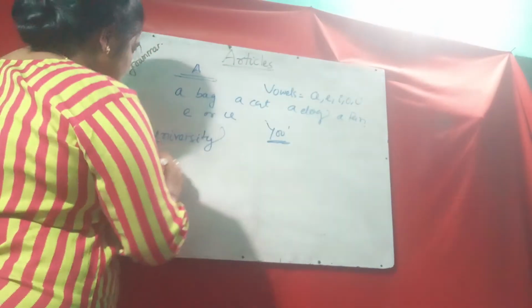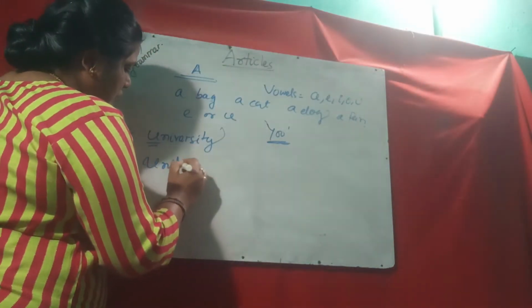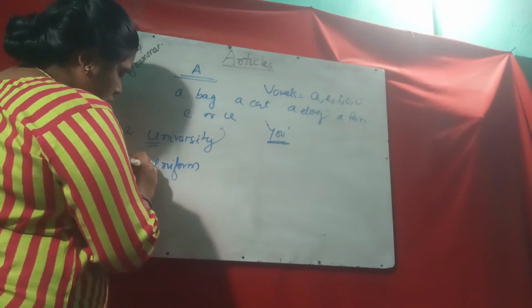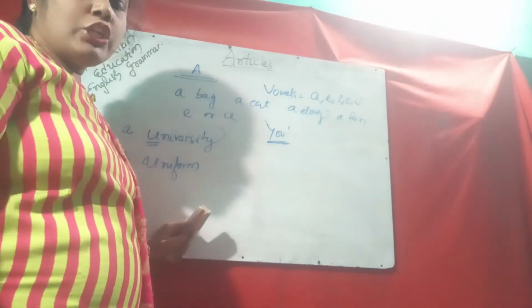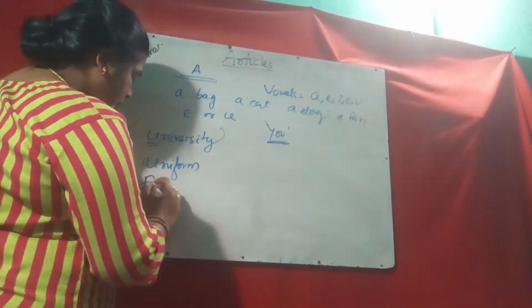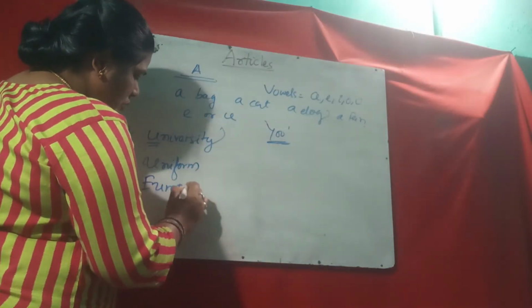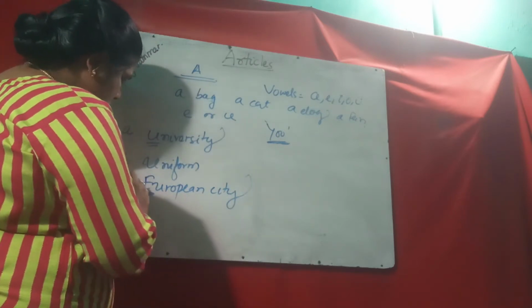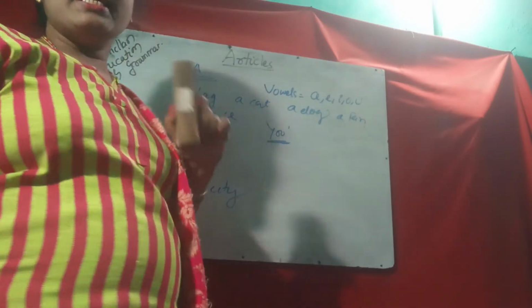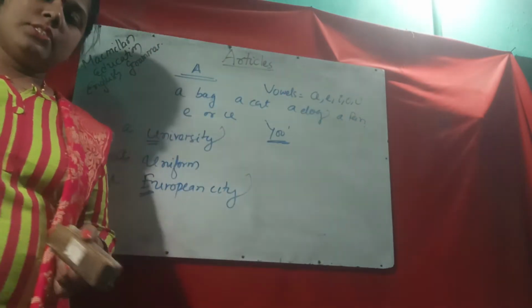Uniform. That is a uniform, not an uniform. An uniform is wrong. European city. It starts with E, but it is a European city, not an European city.